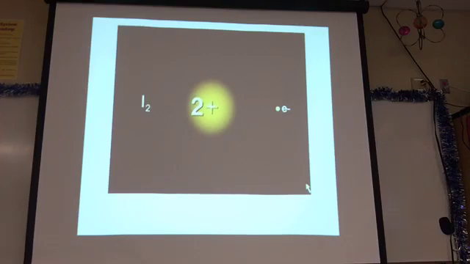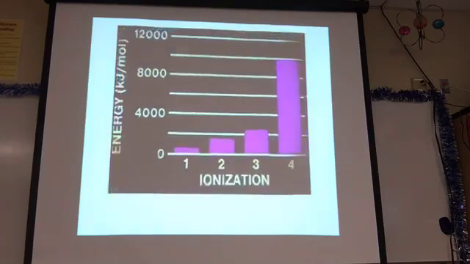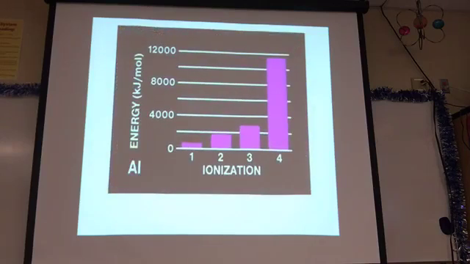As each electron is removed by ionization, the remaining electrons experience less electron-electron repulsion and a greater effective nuclear charge. Thus, each successive ionization requires more energy. This graph shows the way in which the ionization energies of the aluminum atom increase as successive electrons are removed. Notice that the ionization energy increases with each successive removal of an electron. However, there is an especially large jump in the energy required for removal of the fourth electron.